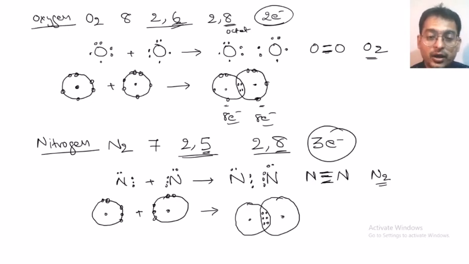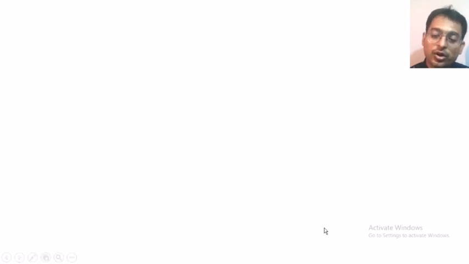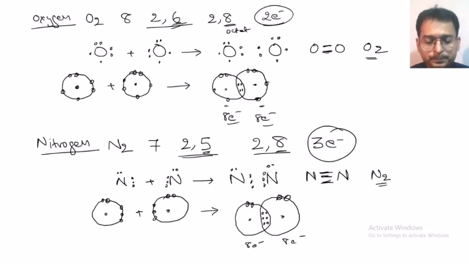Now let us see whether they have got the octet number. Here it is 6 plus 2, 8 electrons. Here also 6 plus 2, 8 electrons. They have reached the octet configuration. So these were all examples of non-polar covalent bonds. Next we will be looking at the polar covalent bonds.